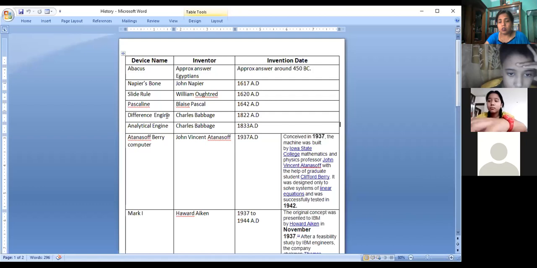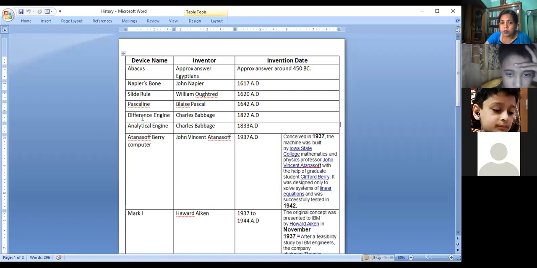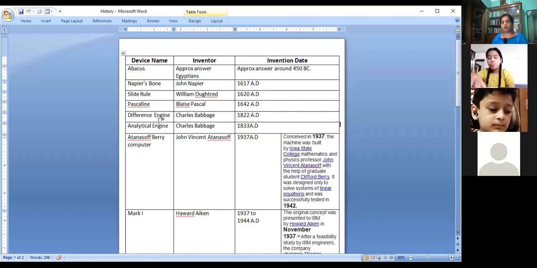Difference engine was developed by Charles Babbage in 1822 AD. Charles Babbage is known as father of computer because he is the first person to give the idea of computer. Correct?